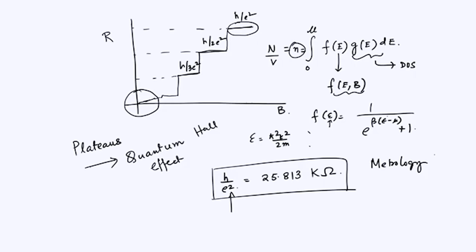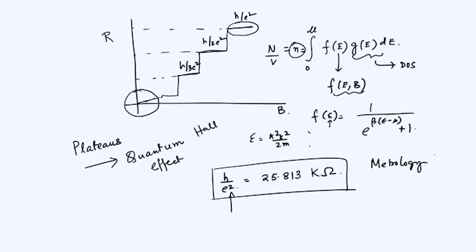Let's not go into that, but here it's an experiment that's done with samples which are not perfectly clean, which we'll see in the coming discussions, but they still are able to fix the value of the resistance.